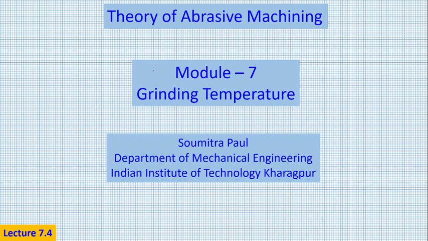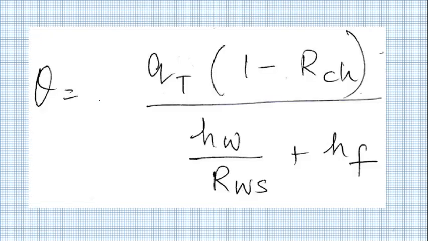So this is lecture number 7.4b. We have just completed 7.4a. What we have learned in 7.4a? We have learned to estimate rise in grinding zone temperature for a generalized process. Generalized process means your general equation of Qt equal to Qw plus Qch plus Qf plus Qs, where none of the terms on the right hand side are zero. And they are reflected here.